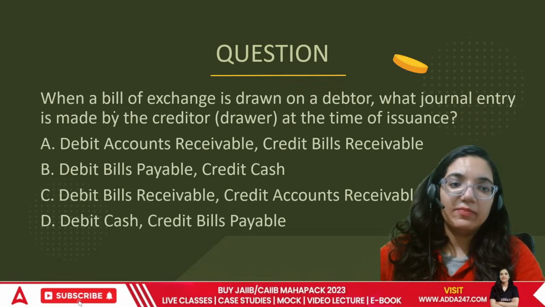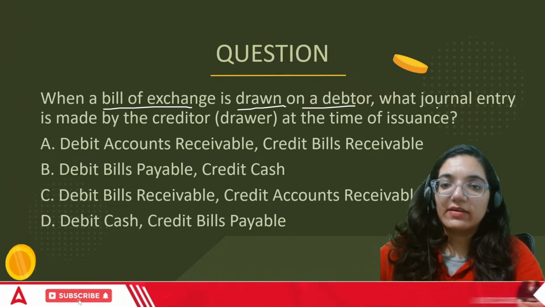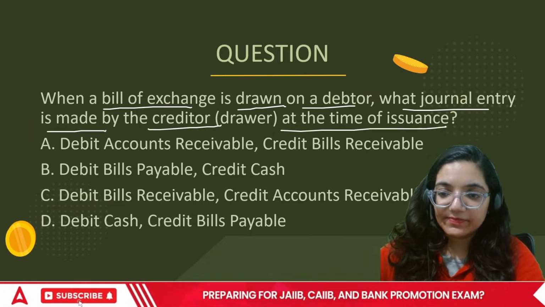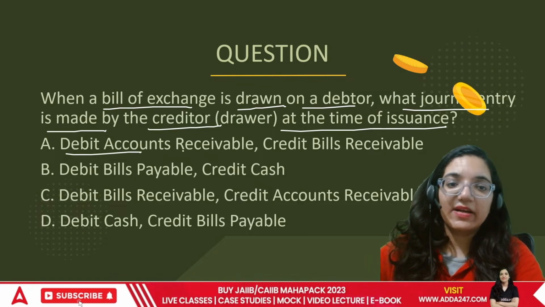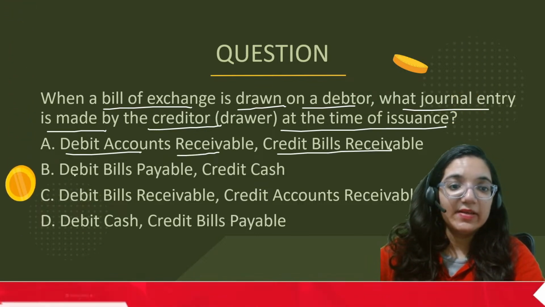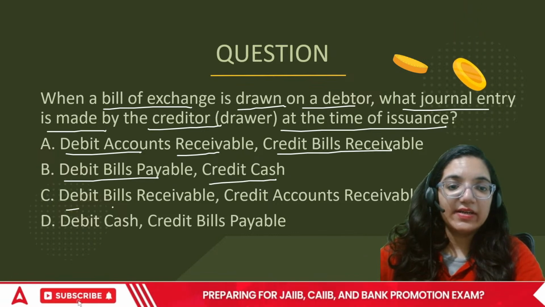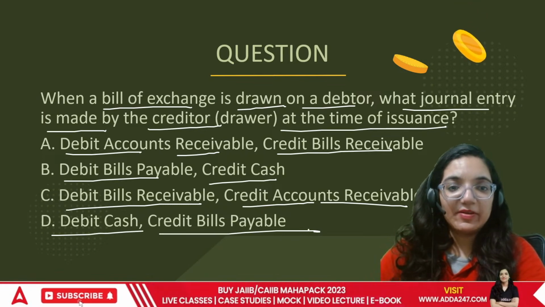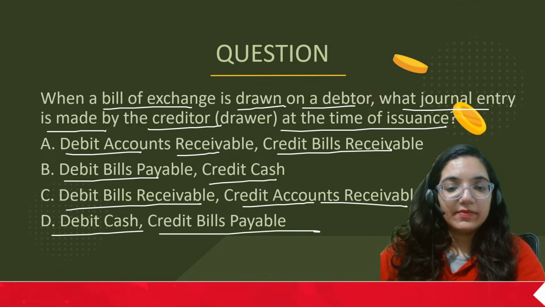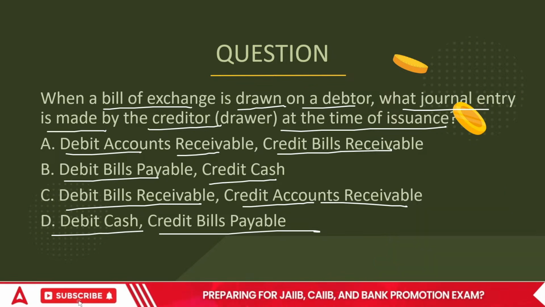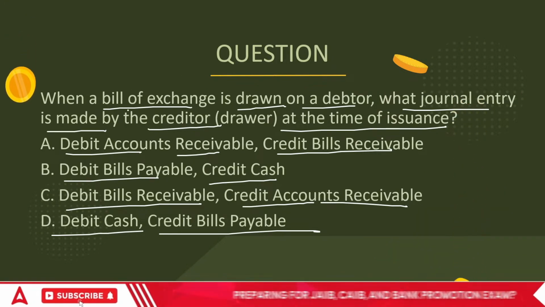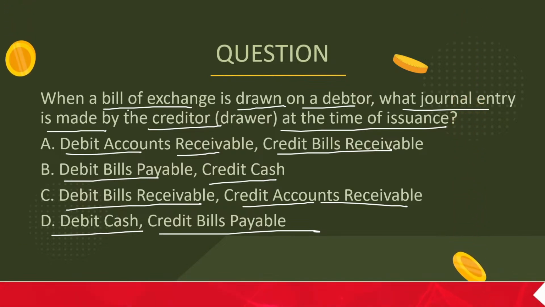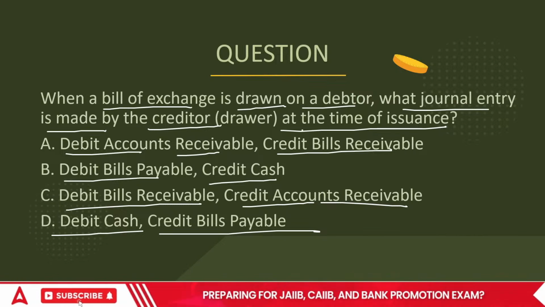Next point, when a bill of exchange is drawn on a debtor, what journal entry is made by the creditor at the time of issuance? Number 1, debit accounts receivable, credit bills receivable. Debit bills payable, credit cash. Debit bills receivable, credit accounts receivable. Debit cash, and credit bills payable. When the bill of exchange is drawn on a debtor, what journal entry is made by the creditor, the drawer, at the time of issue?